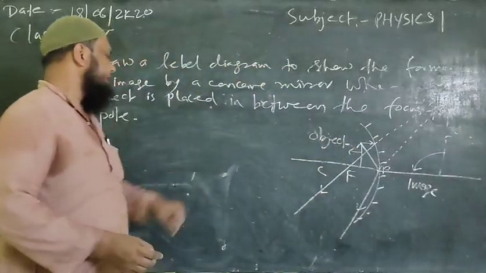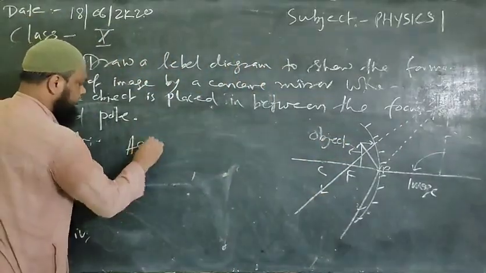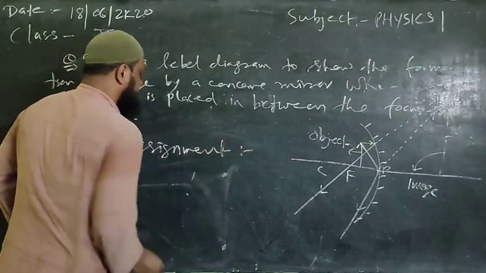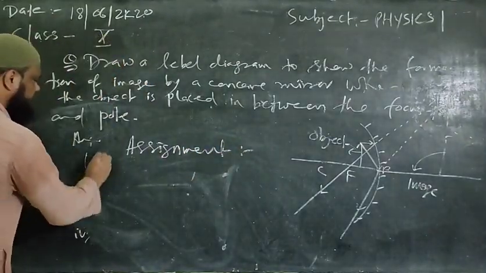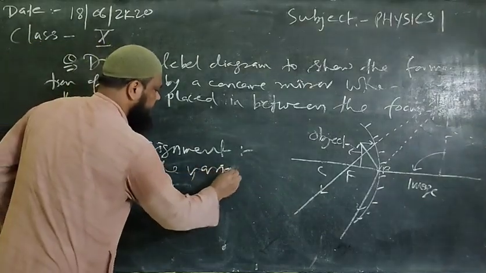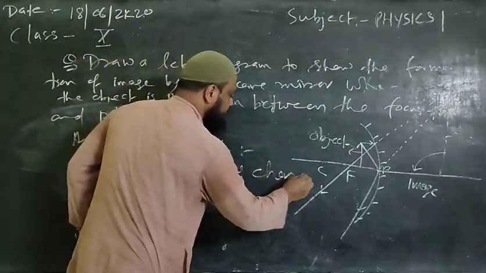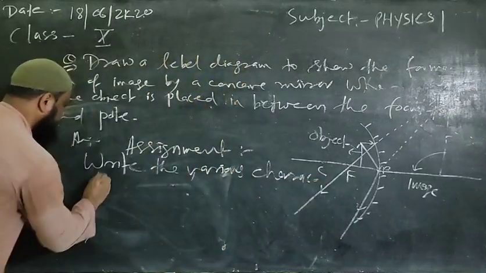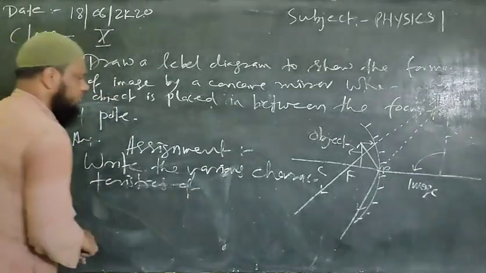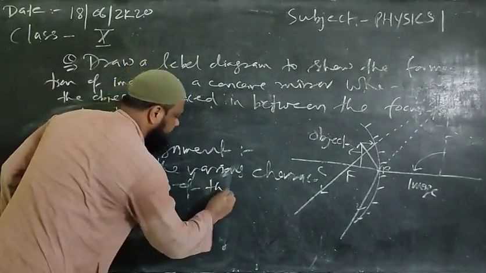Now, an assignment. Write the various characteristics of the formed image.